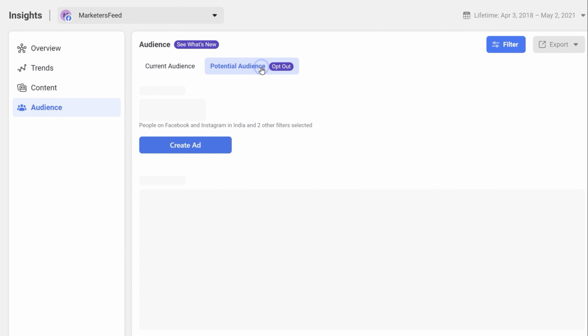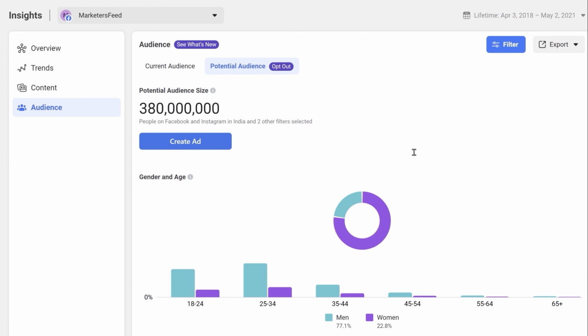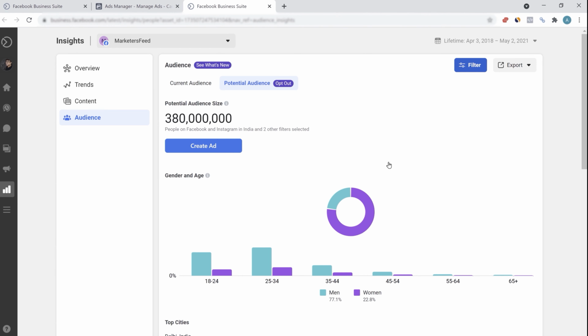So go to potential audience. Right now you can see that Facebook has 380 million people as a potential audience size in India and two other countries. Right now, India is selected. You can see the distribution of these 380 million people, 77% being male and 22.8% women. Then the top Indian cities being Delhi, Mumbai, Kolkata, Bangalore, etc., with their percentage distribution. You also get to know the top pages.